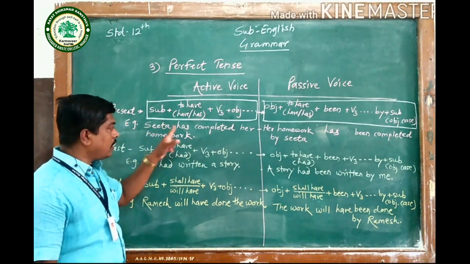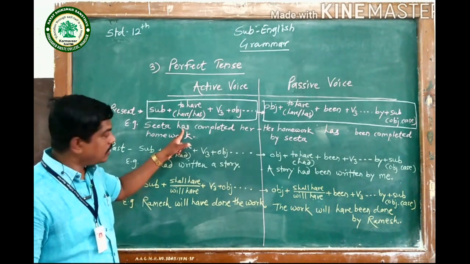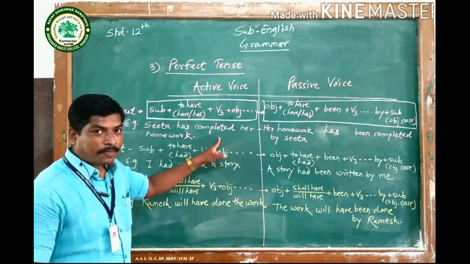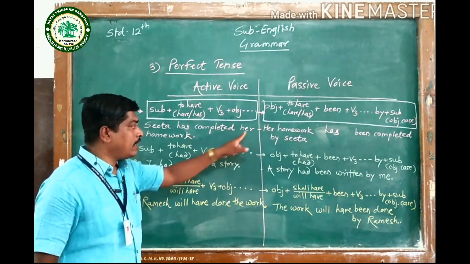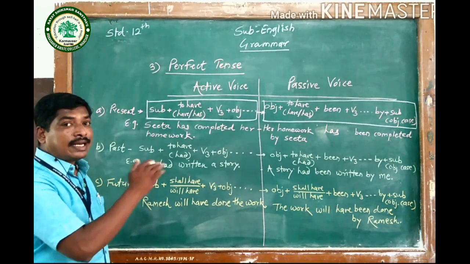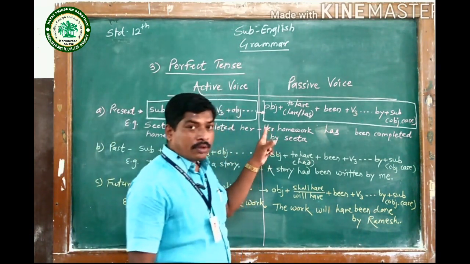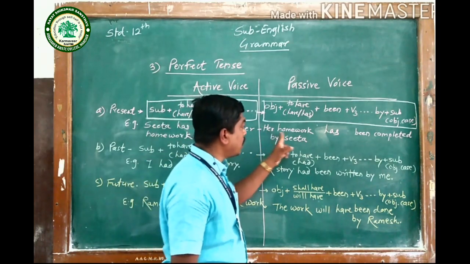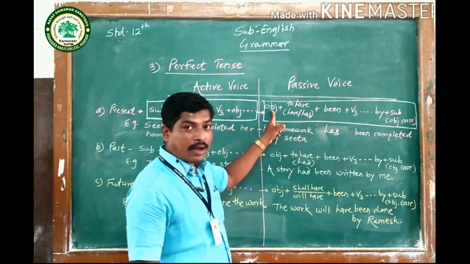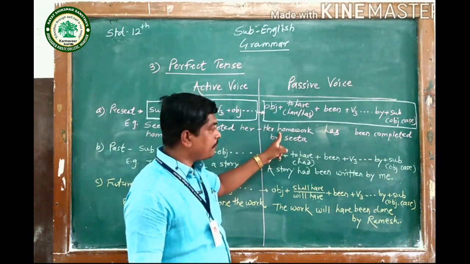Sita is the subject, has is the proper form of to have, it means have or has. Then V3 of complete, it is completed, then her homework, it is the object of the sentence. Now how does this sentence turn into passive voice? I have started the sentence with the object, her homework.